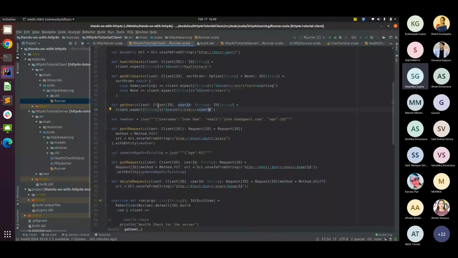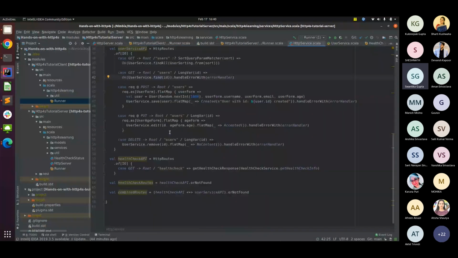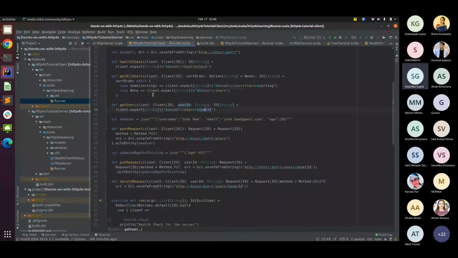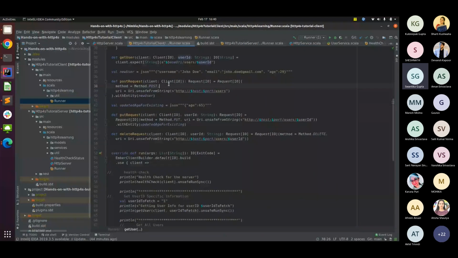Again, we are expecting a string, and as far as the URI is concerned, /users/ the user ID that you want to hit. Now, where I had to do certain research and find out results while working on this demo was the post command. Once I got a handle on the post, the put and delete were easier to do. But the post took some time to understand. So for the post request, this is how we are creating the request. We are creating a request IO, where we specify that the method is post. By default, the request IO has the method as get; Method.GET is the default one.